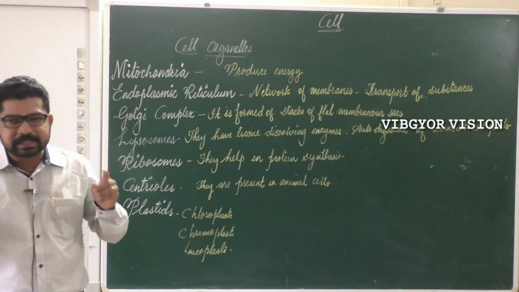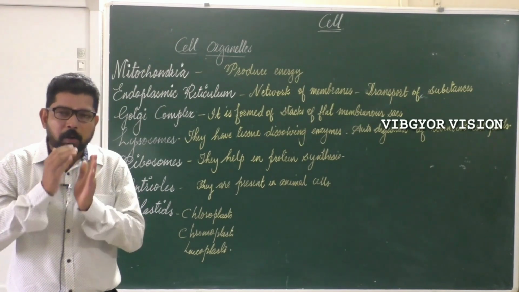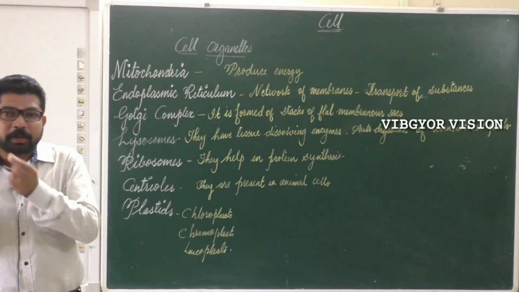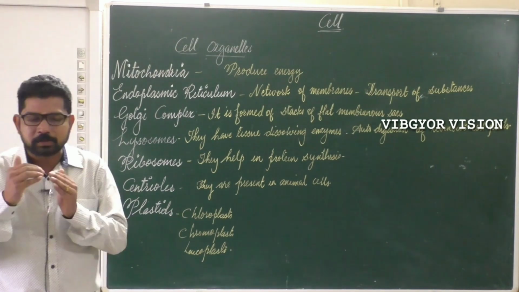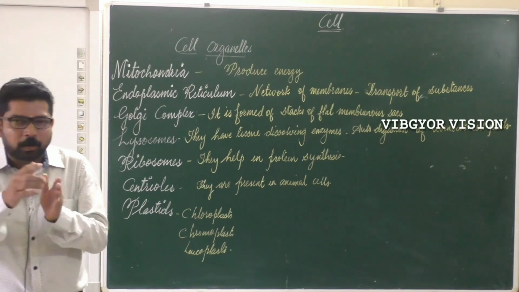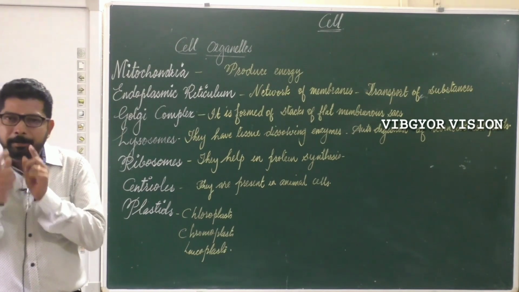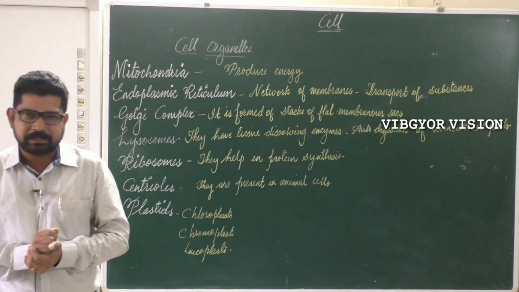Ribosomes help in the synthesis of proteins. So ribosomes are also known as the protein factories of the cell. What is the other name of ribosomes? Ribosomes are known as protein factories of the cell. Why are they called protein factories of the cell? Because they help in the synthesis of proteins.